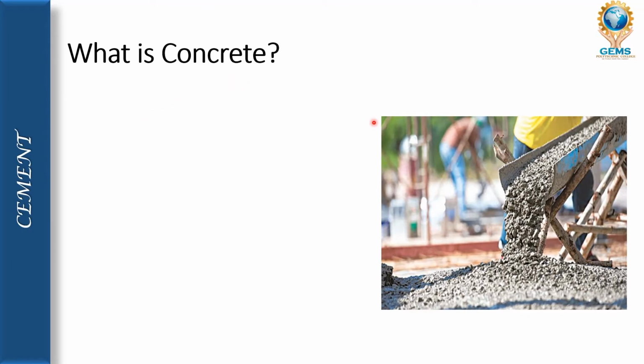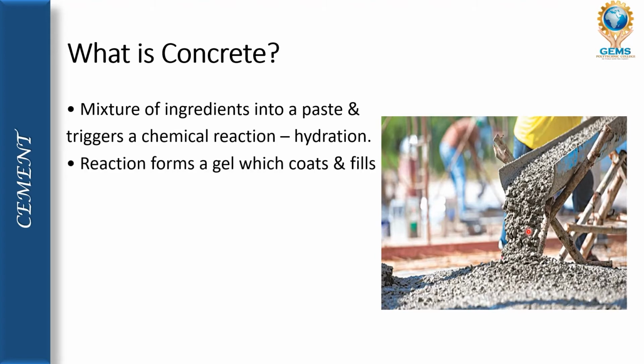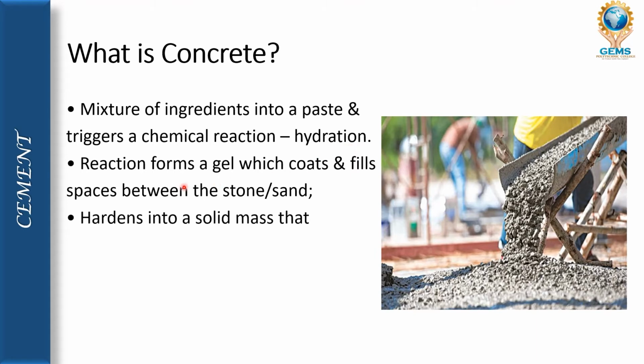What is concrete? As you can see in this image, it is a mixture, and the ingredients of concrete are coarse aggregate, fine aggregate, cement, and water, and this forms a paste. The cement and water form a gel, and it triggers a chemical reaction in the form of hydration, and the reaction forms a gel which coats and fills the space between the sand and stone. The space between the sand and stone will be filled with cement and water gel, and harden into a solid mass, gets stronger and stronger.